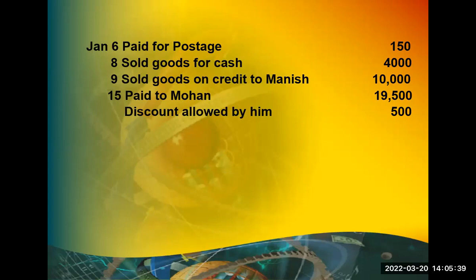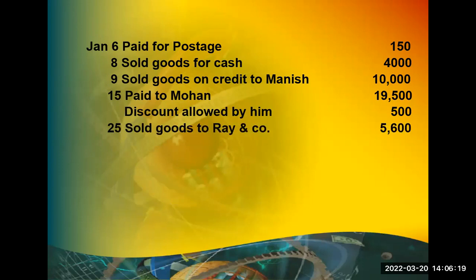I repeat again. How much we are paying should go to cash. How much we are settling should go to the person with whom we are settling. The difference between the two should come under discount. So the entry is Mohan account debit 20,000. Though you are paying only 19,500, you are telling him to close my account of 20,000. So Mohan account debit 20,000 to cash account 19,500. There is a difference of 500 rupees because of discount. So to discount received account 500, being Mohan account settled with a discount of 500.